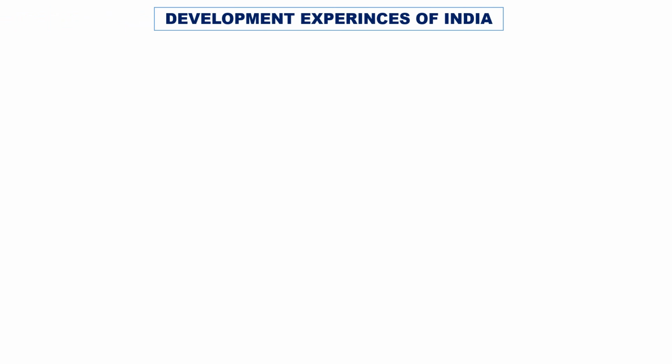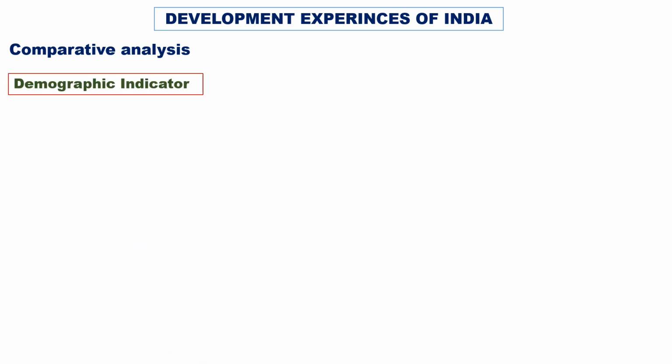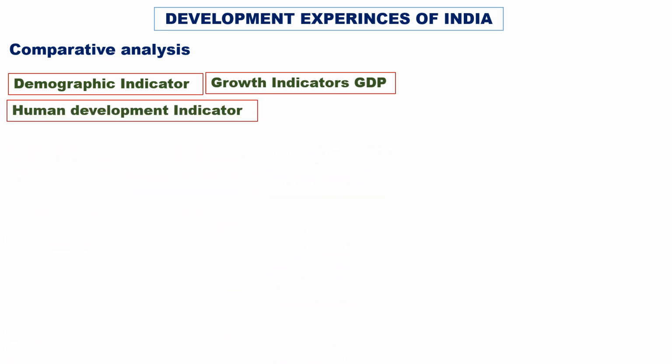Development experiences of India, comparative analysis. You should compare all those things of Pakistan, China, and India. These three countries' demographic indicators, growth indicators with the GDP, human development indicators. These indicators have to be meticulously prepared with the latest trend and data.